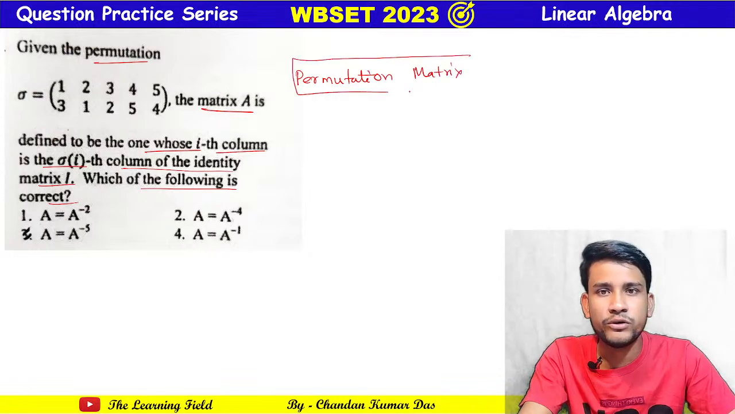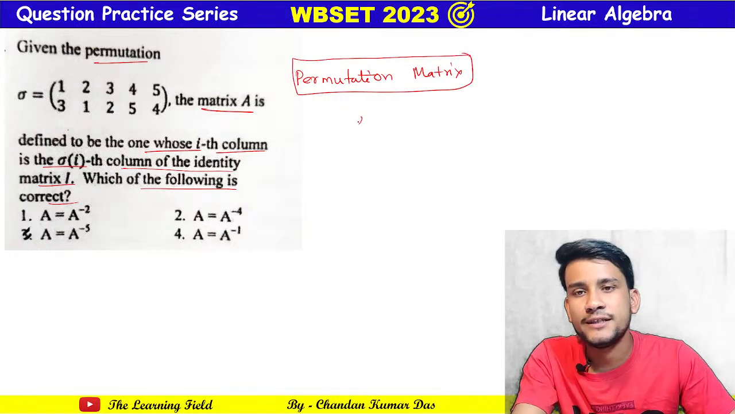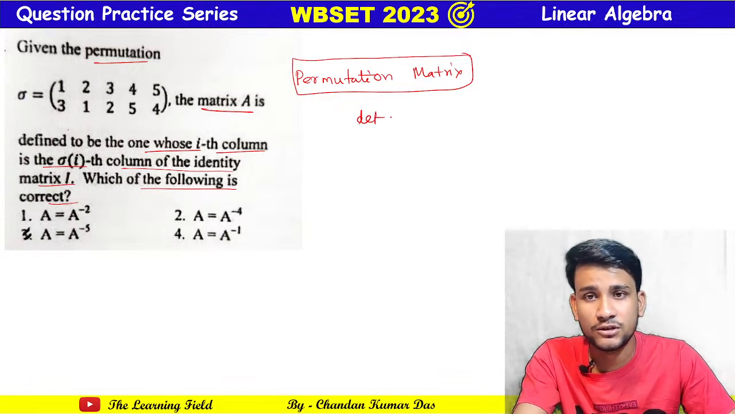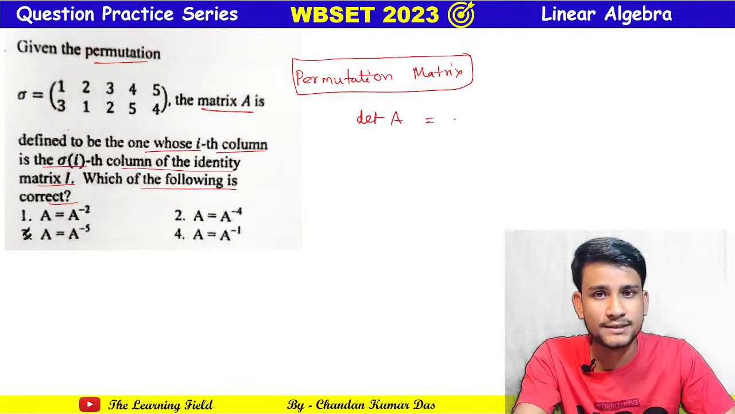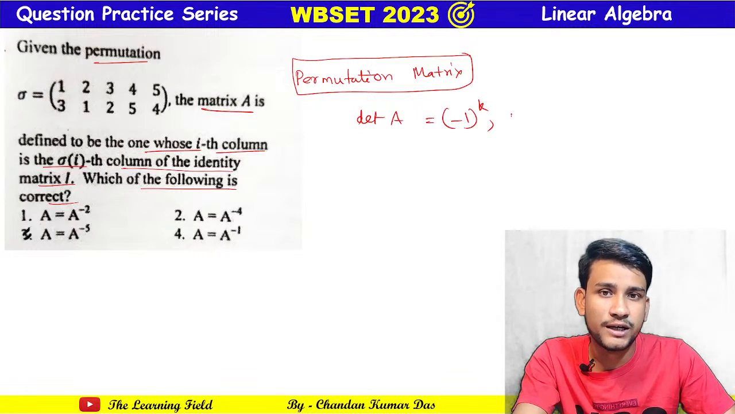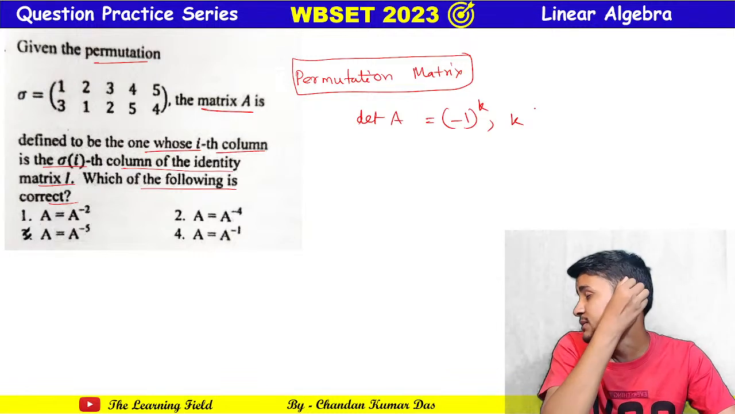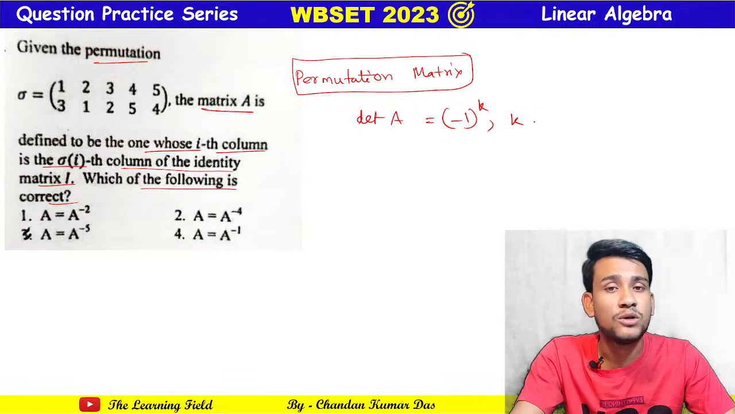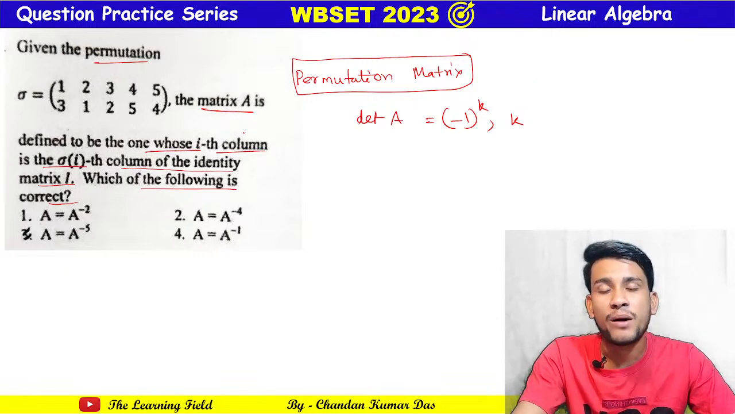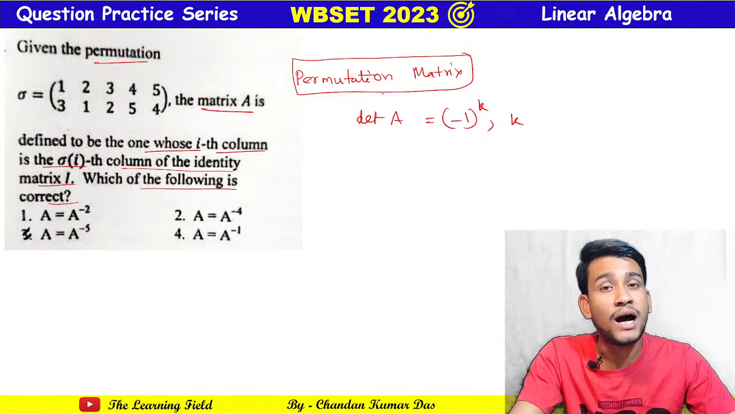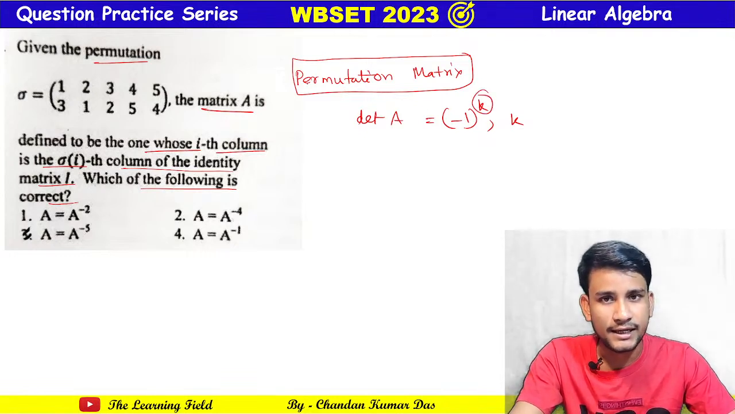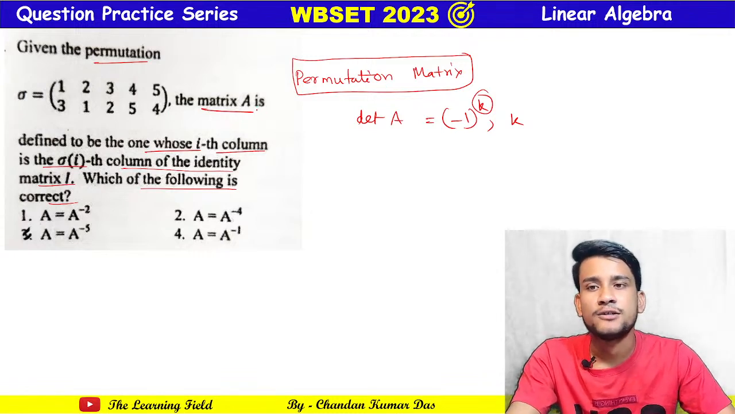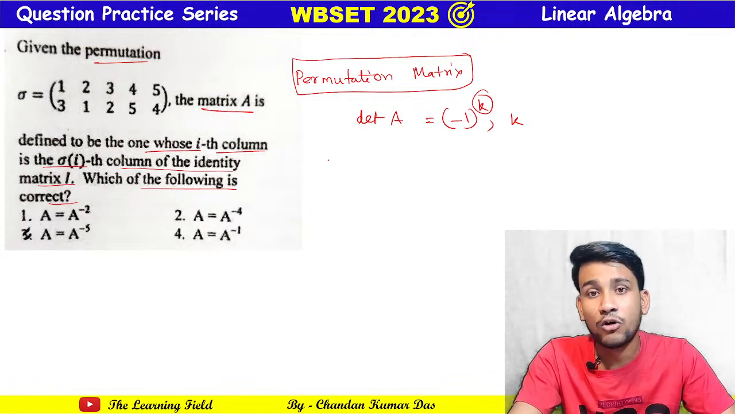And we all know that the determinant corresponding to the permutation matrix A is minus 1 to the power k, where k is the number of changes in position to reach the identity matrix. That is, if the permutation matrix is given, the number of changes in rows or columns to form the identity matrix is this k. Okay, now how can we find this k? So this k is given by the order of the permutation.